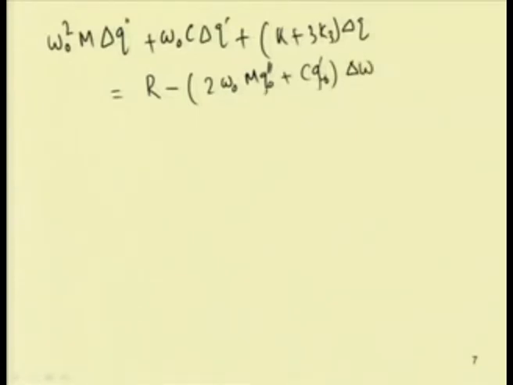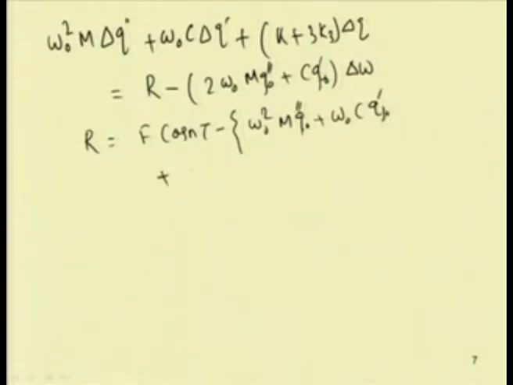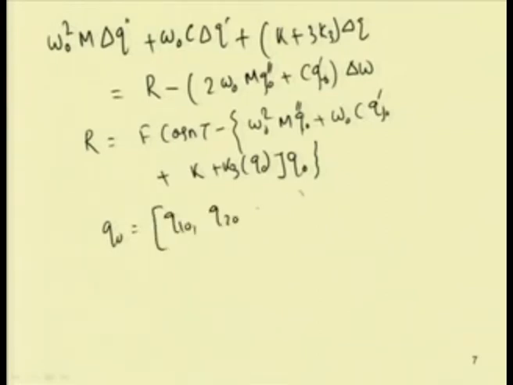Here r can be written as the residue, that is f cos n tau minus omega 0 square m q j 0 double dash plus omega 0 c q j 0 dash plus (k plus k 3 q 0 square) into q 0. For a multi-degree of freedom system, one can write this q 0 as nothing but q 1 0, q 2 0, up to q m 0.